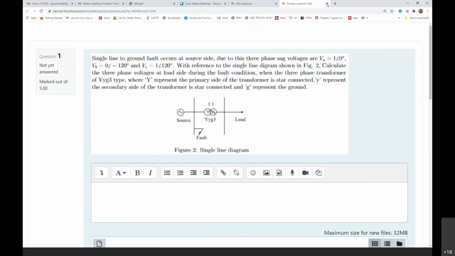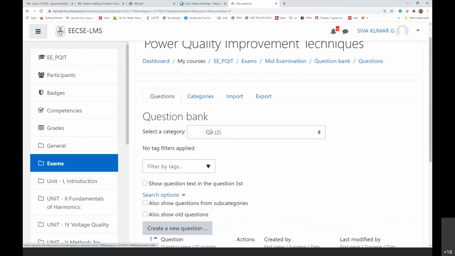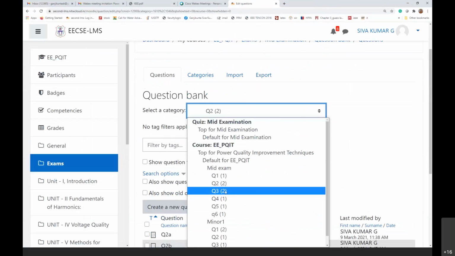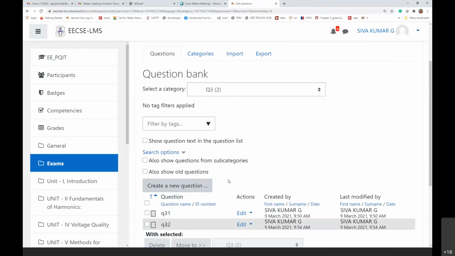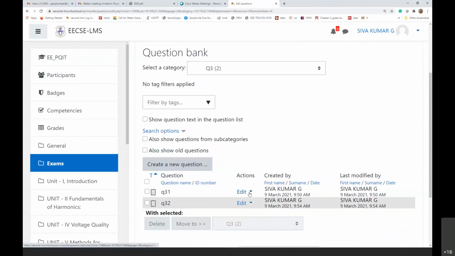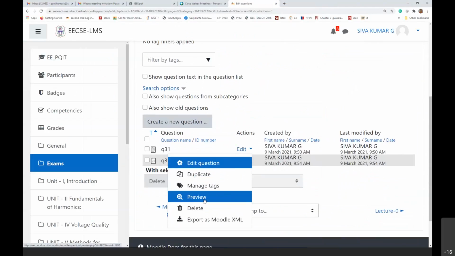Next is question 3. In question 3 also I have framed two different questions. The earlier question also has been discussed in the class. Nothing new, I didn't make any changes, only the concept has a difference. Apart from that, it has been discussed in the class also.